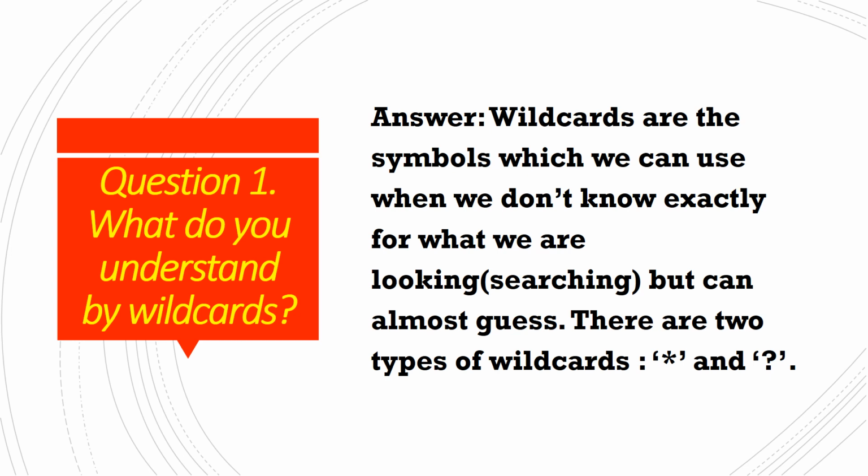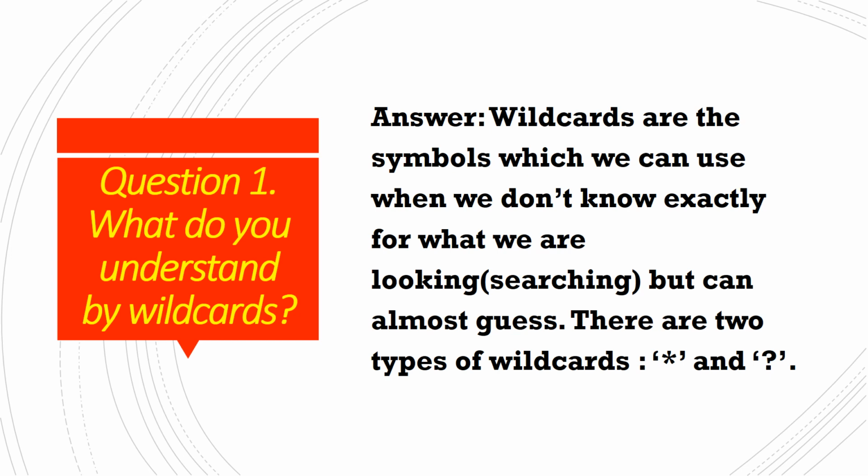So question number 1, which I gave in the homework: what do you understand by wild cards? Already we discussed that wild card. You all know that Windows has provided two types of wildcard. First one is the asterisk sign and second one is the question mark.